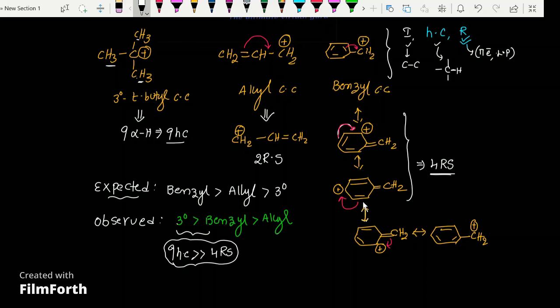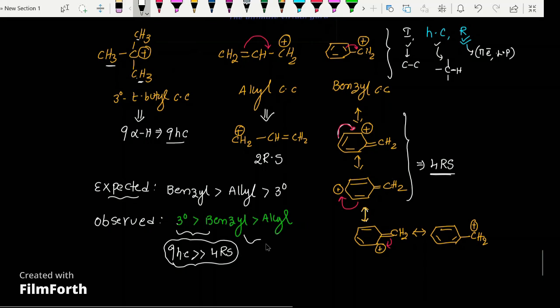In most of the resonating structures it loses its aromaticity. This also supports the tertiary butyl carbocation being more stable than the benzyl carbocation.